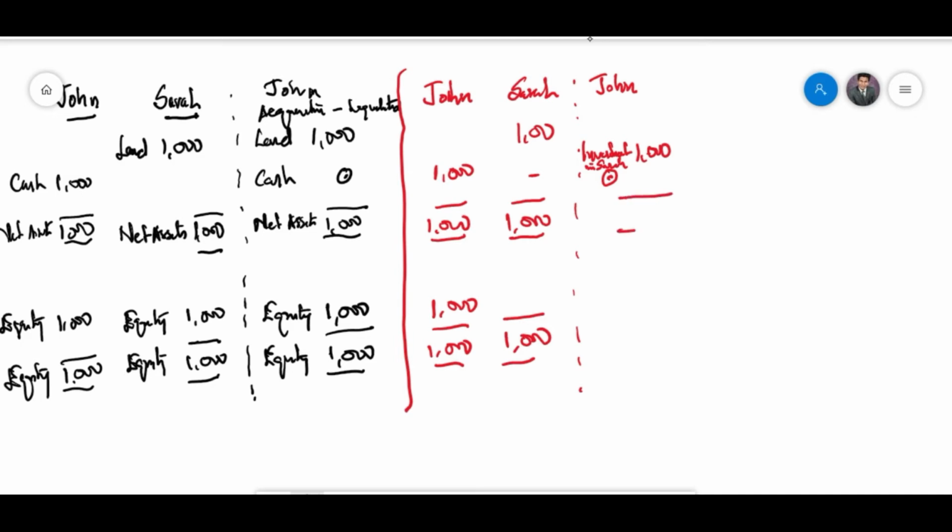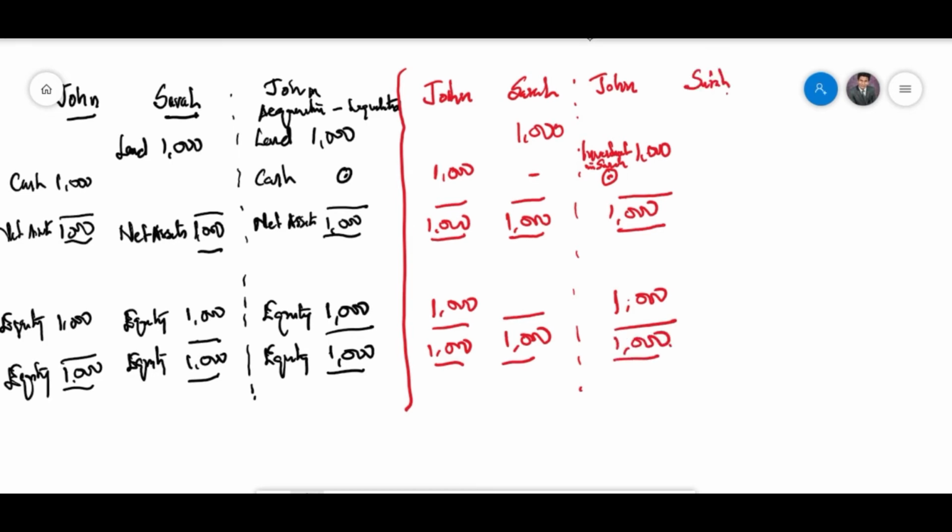So John's net asset position is $1,000 and the equity is $1,000. In Sarah's situation, Sarah still got the land here, which is $1,000, and because it's an ongoing concern still there, and there is equity of 1000, but this equity which was previously owned by Sarah is now owned by John. So it's John's equity now.